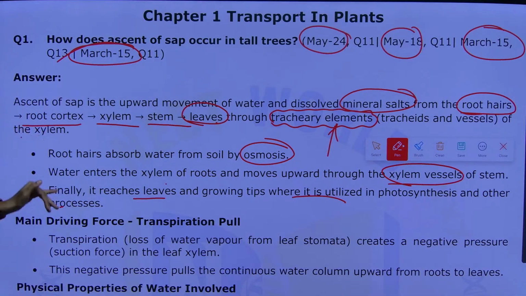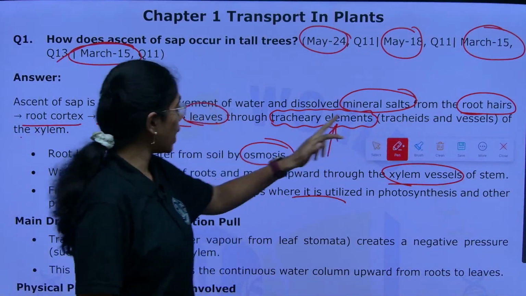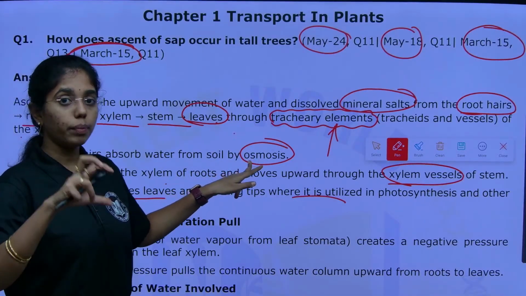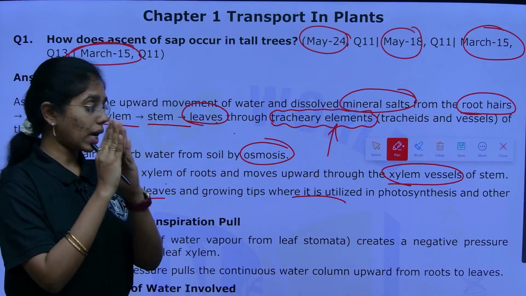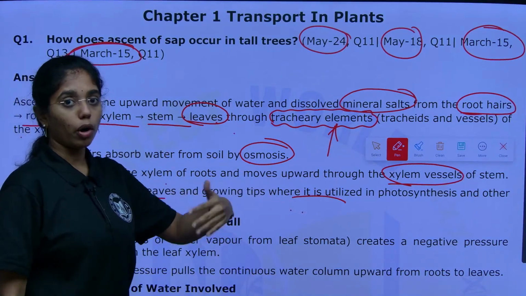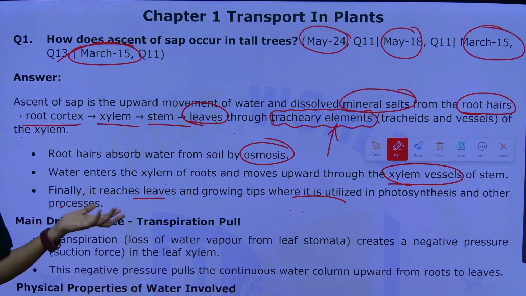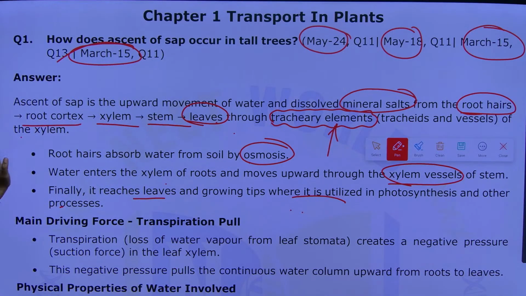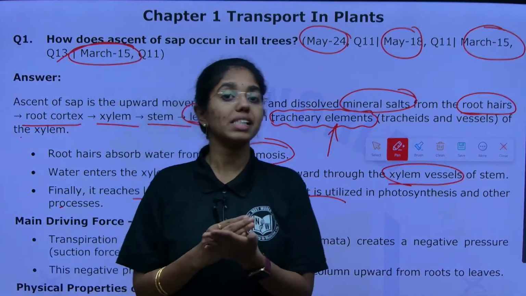This is the sequential pattern of what you have to explain from the beginning, like flow of water from root hairs to the tip of the leaf, how water and dissolved minerals are absorbed by the root hairs by the process of osmosis, and then to the xylem vessels and then to the tip of the leaf, and what is the benefit that it is getting. That is the process of photosynthesis. This is the beginning introductory session that you have to explain in your answer. Every answer you have to present in a systematic way.